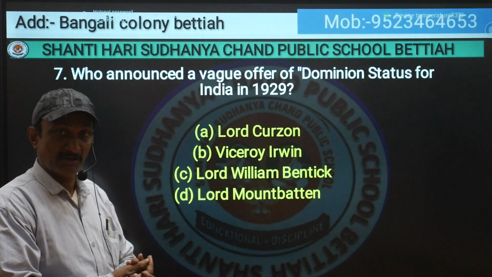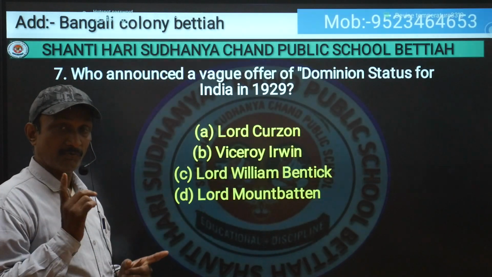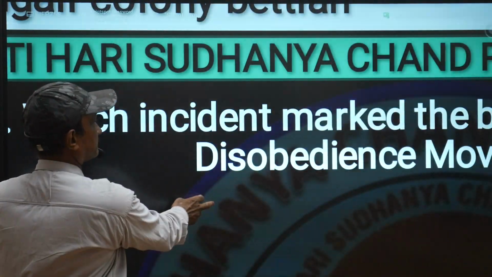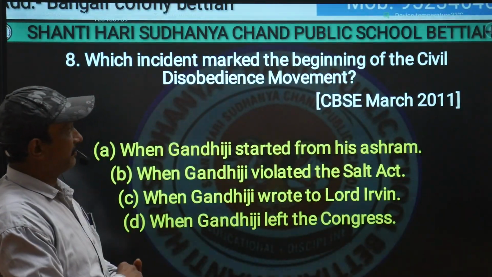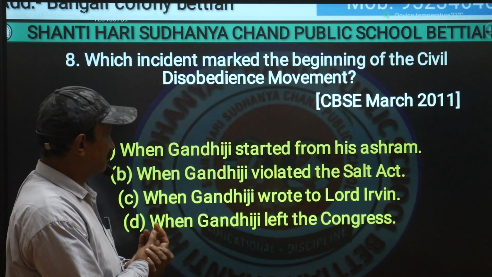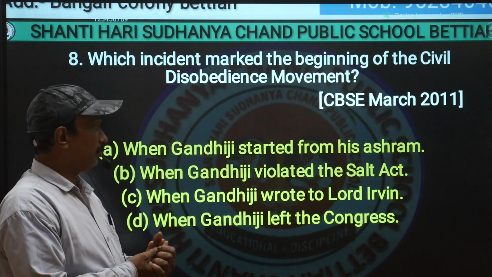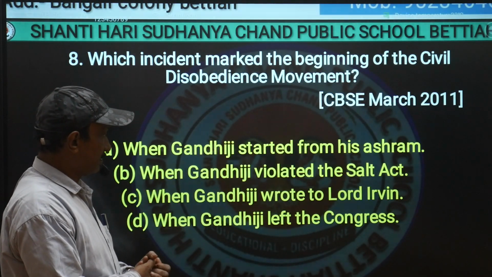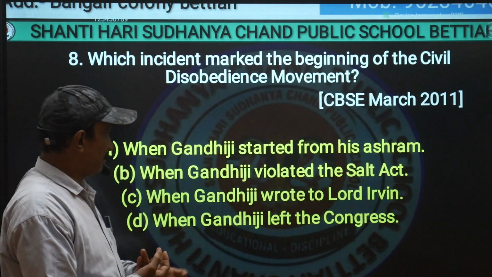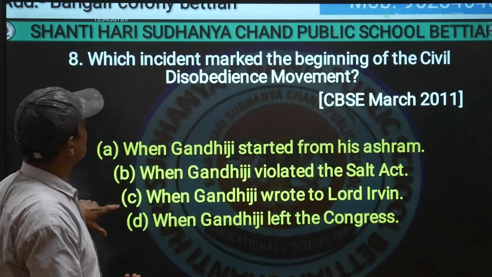Viceroy Lord Irwin offered dominion status for India. Next one is, which incident marked the beginning of the Civil Disobedience Movement in 1930? When Gandhiji started from his ashram, when Gandhiji violated the salt law, when Gandhiji wrote to Lord Irwin, when Gandhiji left the Congress. So the appropriate answer will be when Gandhiji violated the salt law. That is the answer of this question.